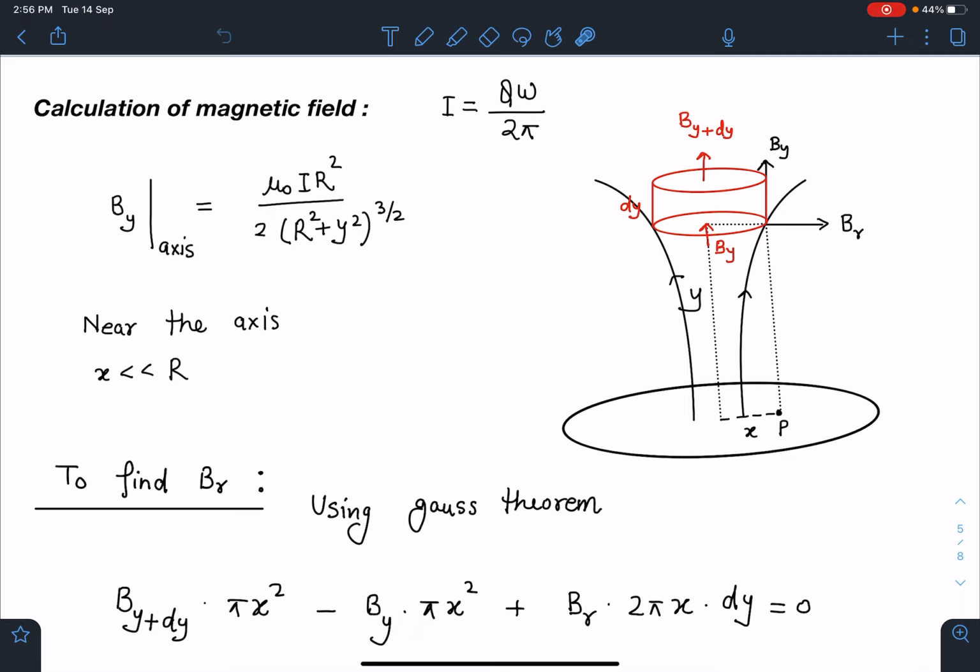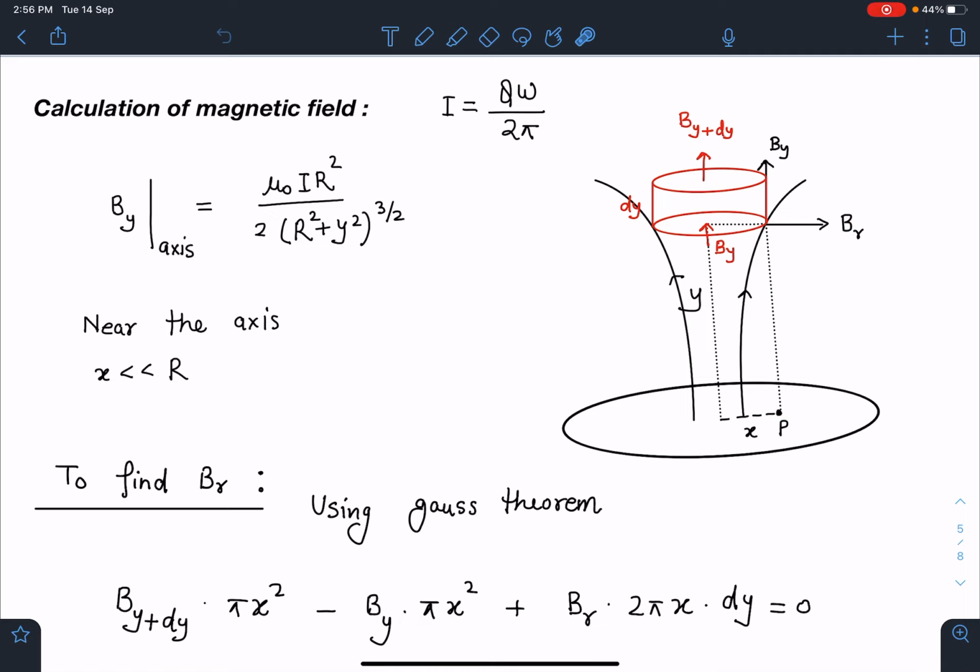So now here we know the value of magnetic field on the axis, By, and that is mu naught I r square divided by 2 times (r square plus y square) to the power 3 by 2. This is a standard formula everyone should know, and near the axis we can say x is very small compared to r, because this point is very close to the center of this ring. Now this is how these field lines exist here. We are interested in finding field lines at this point P.